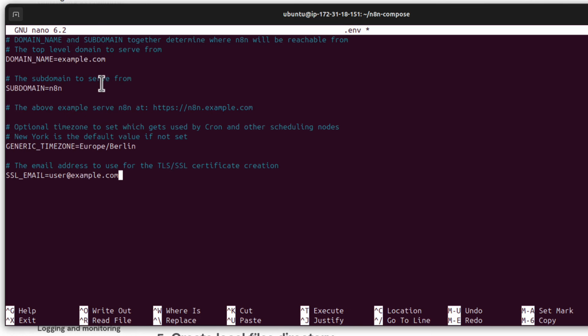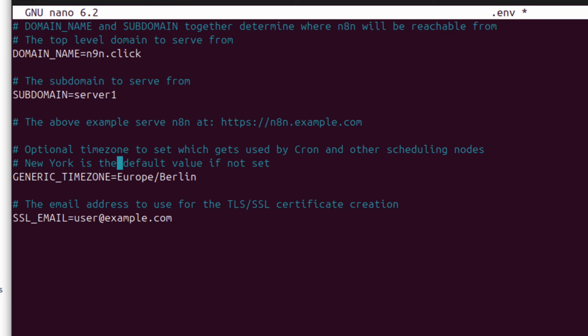But what I have to change now is my domain name. I bought a domain, yes, but the domain name was called n9n.click. This was a domain, and server1 was a subdomain. So I have to go back, and I say subdomain is server1. And now the time zone, this is not correct for me. I am in Europe, but in London. And that's where my server is created anyways. And SSL email, I also want to change to the actual email I want to use for that. That's some testing email I created for that purpose.